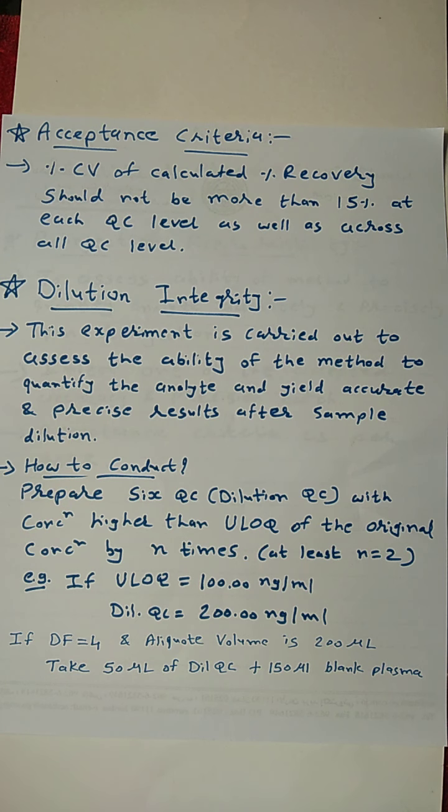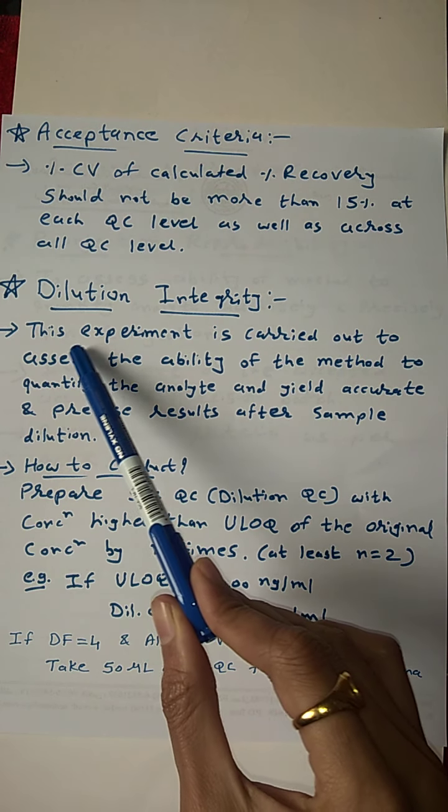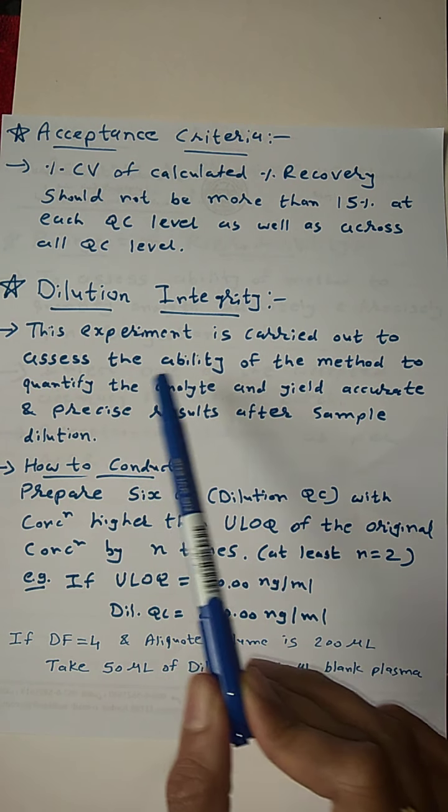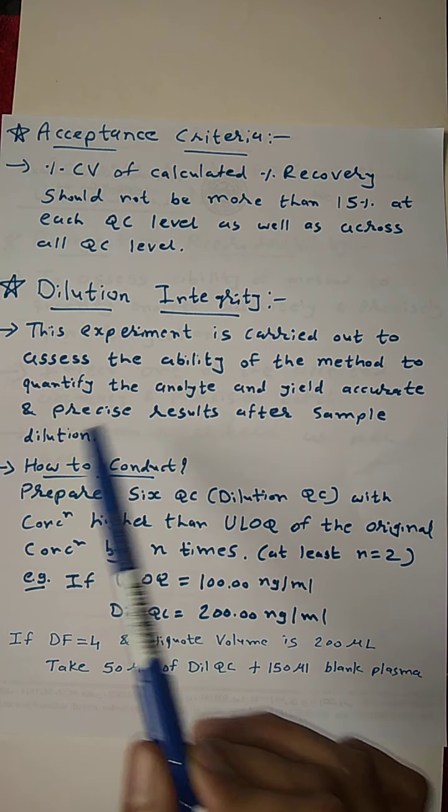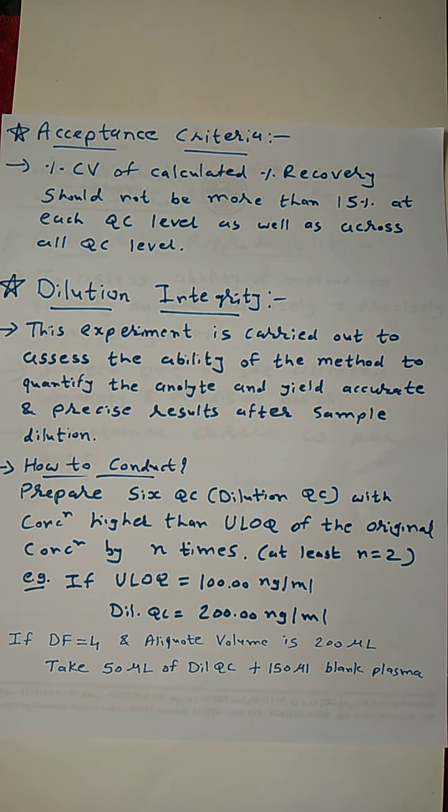So in this case, we cannot say that these samples have proper accuracy. Why? Because our range is validated only in the range of 0.5 to 100 nanogram. Our range is not validated above this level, so we cannot say that this sample is accurate. For this purpose, we carry out the dilution integrity experiment. If we read, this experiment is carried out to assess the ability of the method to quantify the analyte and yield accurate and precise results after sample dilution.